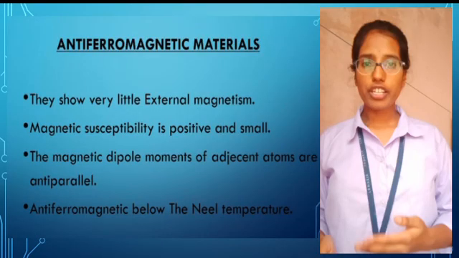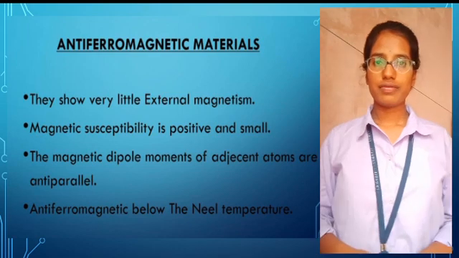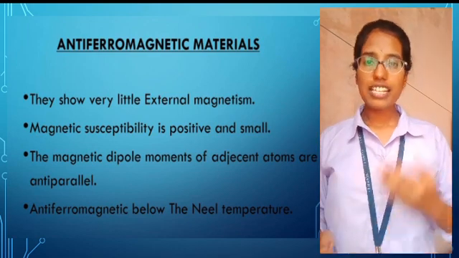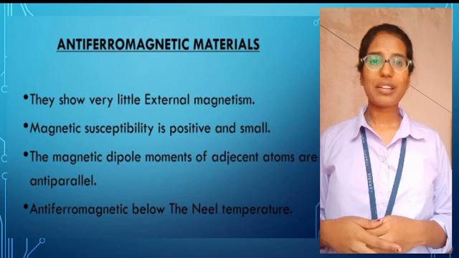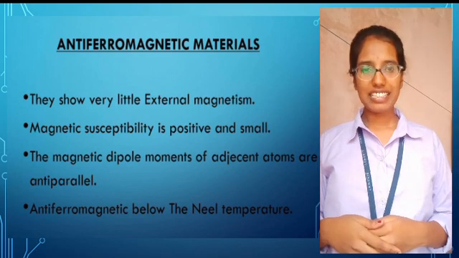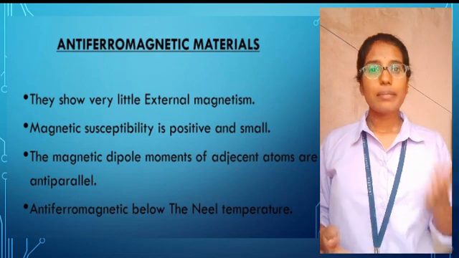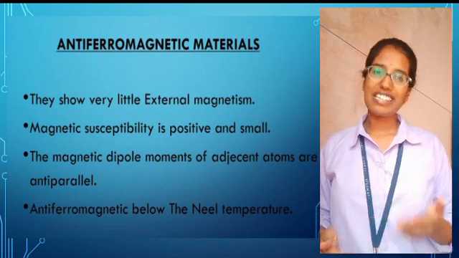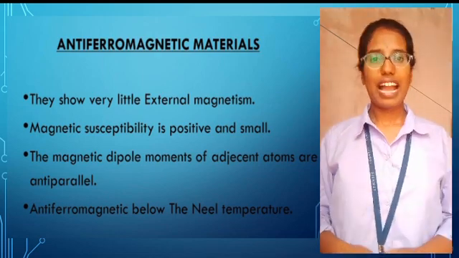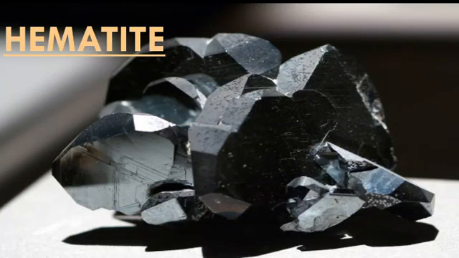Finally, we'll discuss about antiferromagnetic materials. These materials show very little external magnetism. Magnetic susceptibility is small and positive. And these materials are antiferromagnetic below the Neel temperature. Hematite is an example of antiferromagnetic materials.